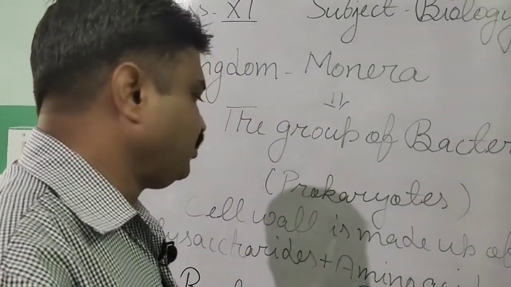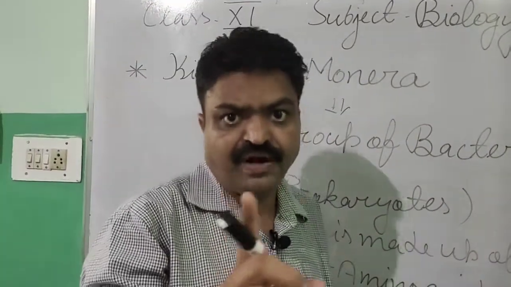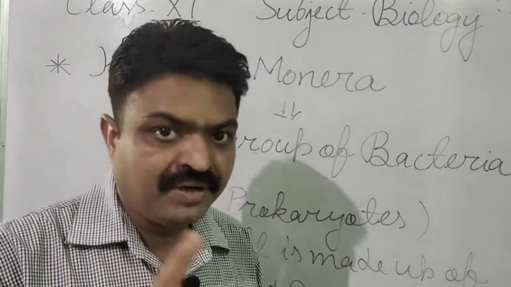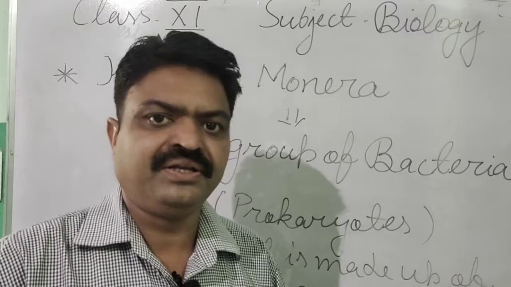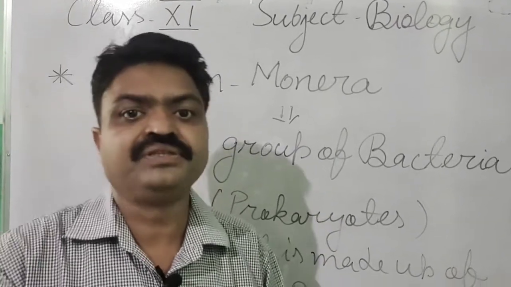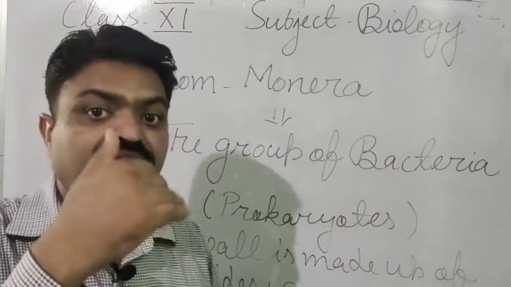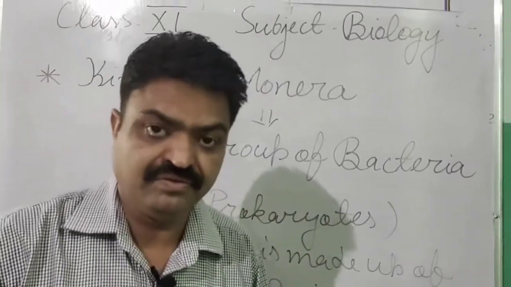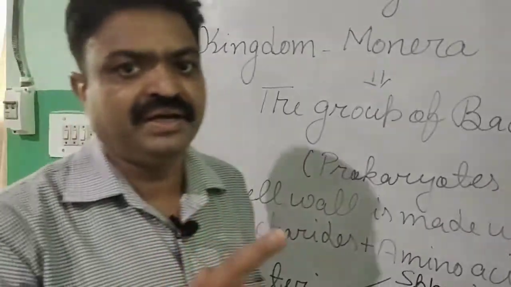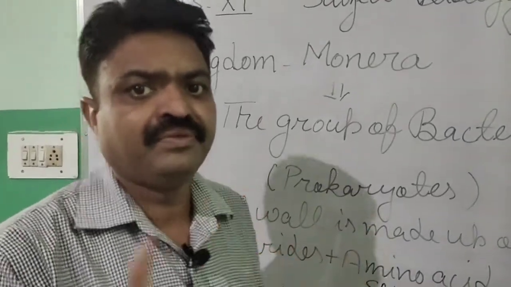Now we come to the category of bacteria according to their habitat. Bacteria are found everywhere, student, they are found everywhere. But there are some bacteria found in harsh habitats. Means they are found in snow, they are found in boiling water. So in harsh habitats they are also found, and those bacteria can be categorized according to their harsh habitat.